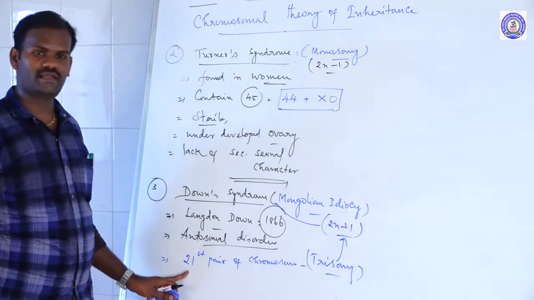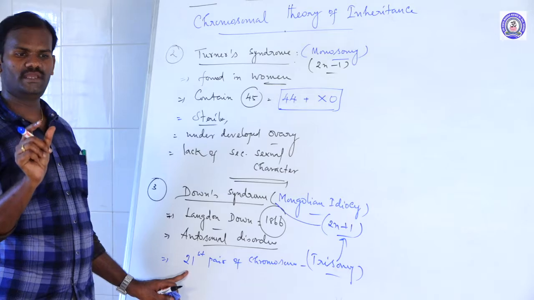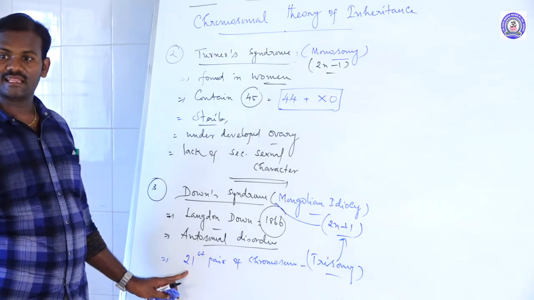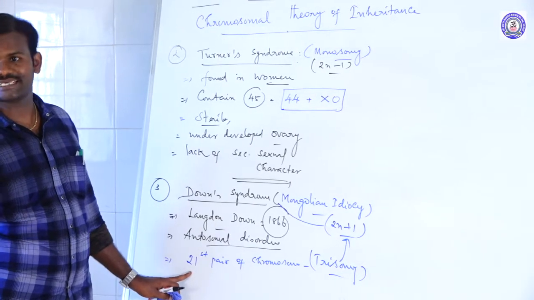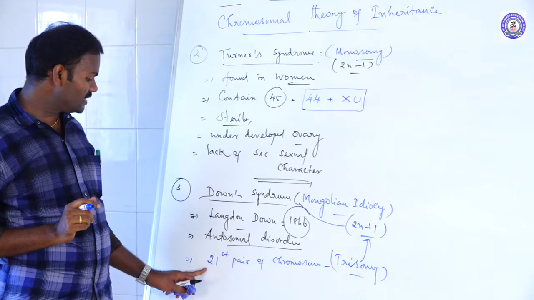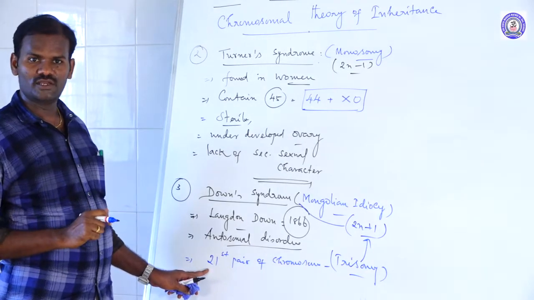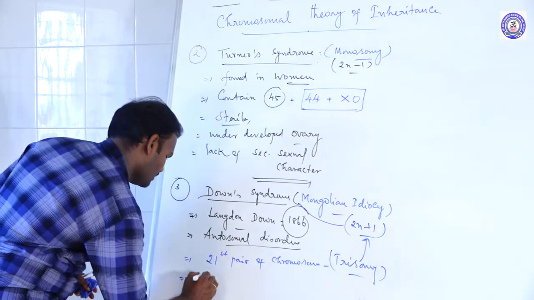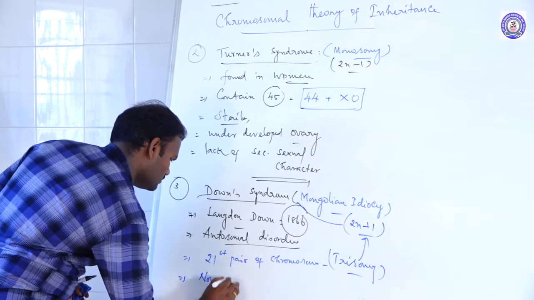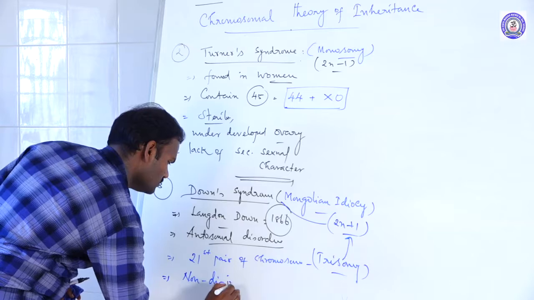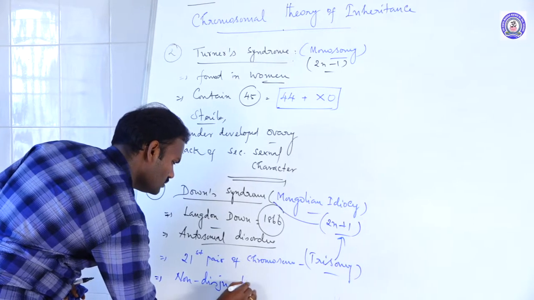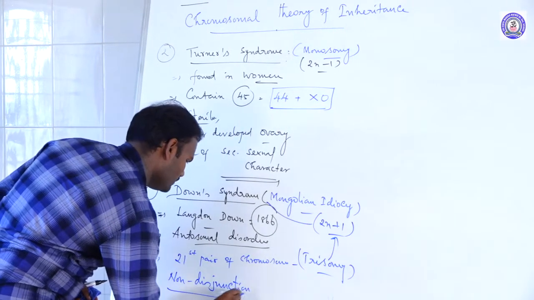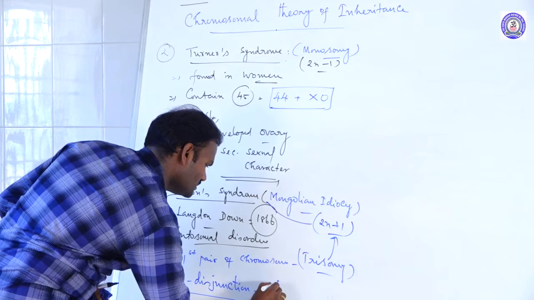Especially the 21st pair. Usually in human beings there are 23 pairs. The last, 23rd pair is the sex chromosome, but the 21st pair is autosomes. It is due to non-disjunction of this 21st pair.